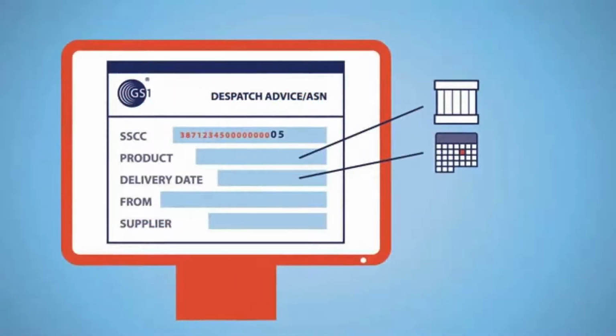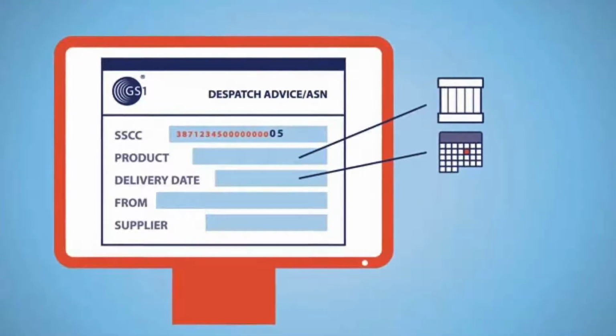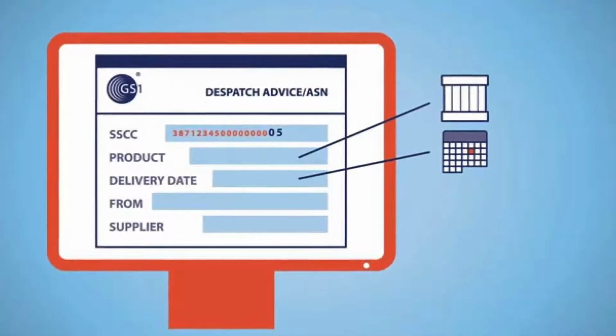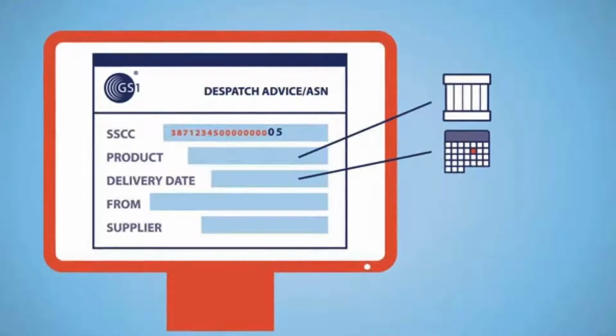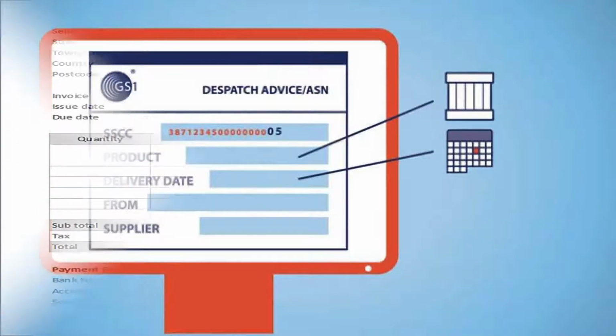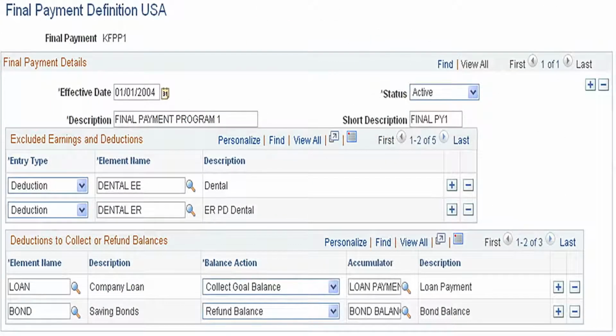Next one is the integration of dispatch advice. The dispatch advice, which is the document accompanying the goods in transit to the customer, is a key business transaction to verify that the products actually received coincide with the purchase order specifications. The checking process prior to issuing the invoice allows adjustments to be made if there are any differences with respect to the initial purchase order, ensuring that the final payment or billing documents are correct when the goods are sent and received.